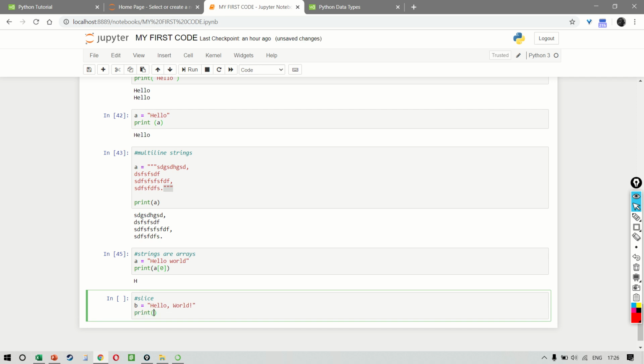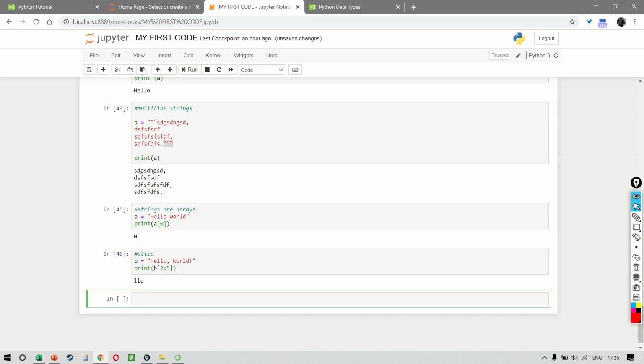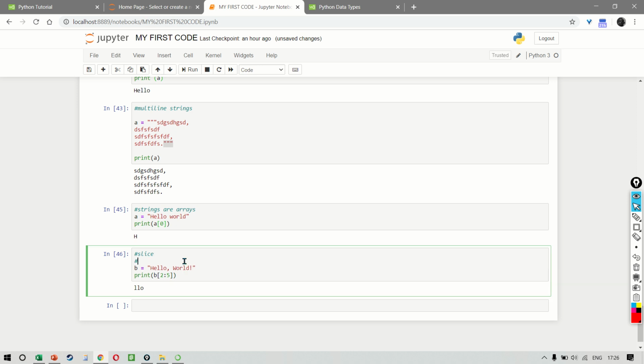If I write print B and we put 2:5, this means that we want all the characters from the second position till the fifth position, and the result will come as LLO. Remember, 0 and 1 would be H and E. So LLO would be the second, third, and the fourth position, or I'm sorry, it will be the second, third, and the fourth position excluding 5. So I'll just mention that here. So 5 is always excluded. That means the last value that you have written will always be excluded.